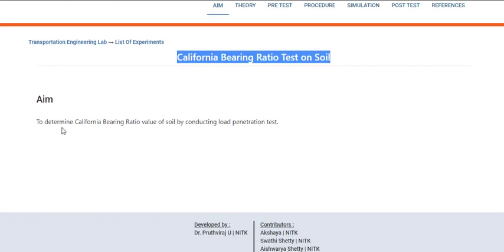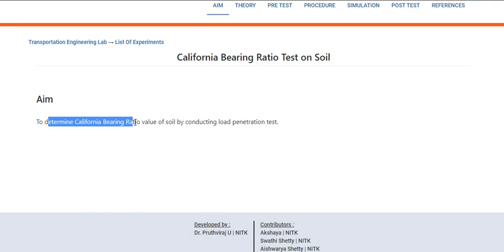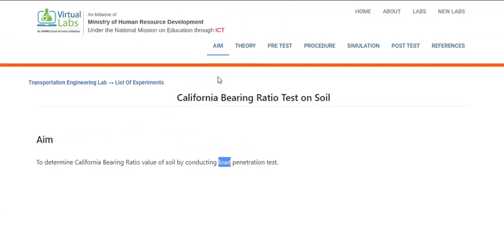So the aim of this experiment is to determine the California bearing ratio, in short also called the CBR ratio, of the soil by conducting the load penetration test. So this is the aim of our experiment. As you can understand, we'll obtain a CBR value of the soil using load penetration. You are taking a soil sample and penetrating it using load, and you'll find the bearing ratio of this. So let us see the theory of this experiment.